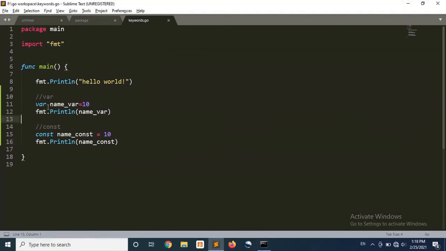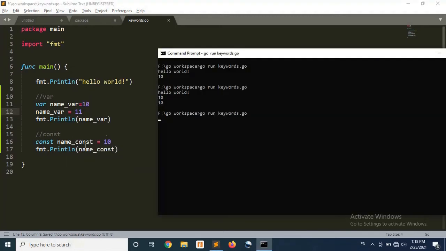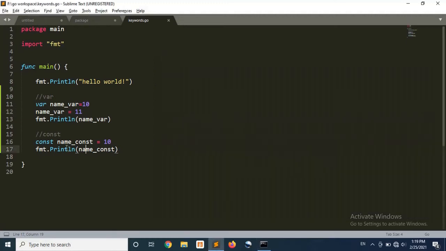So the difference between a variable and a constant is that we can change the value of a variable throughout the program, but we cannot change the value of a constant in our program. Suppose at some time I want the value of name_var to be 11, then I can change it. If I am assigning a new value to the variable, then it will not throw an error, but it will show the updated value here, as it's showing 11 as the value of the variable and 10 as the constant. But if I try to change the value of a constant, then it will throw an error.